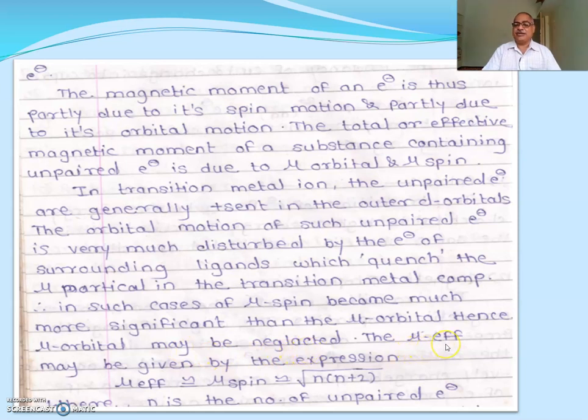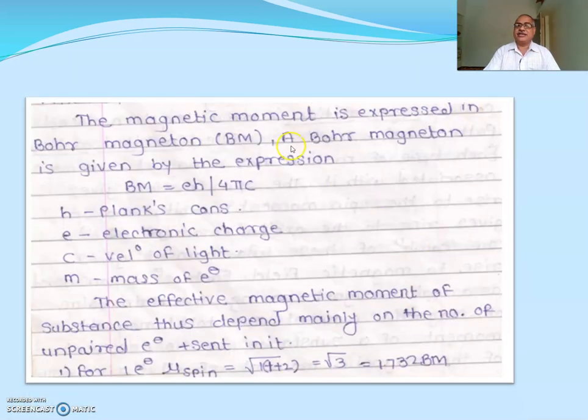Then the effective magnetic moment of the transition metal can be calculated using the expression mu effective is nearly equal to mu spin, equal to the square root of n into n plus 2, where n is the number of unpaired electrons present in the d orbital. The magnetic moment is expressed in Bohr magneton, denoted by BM.